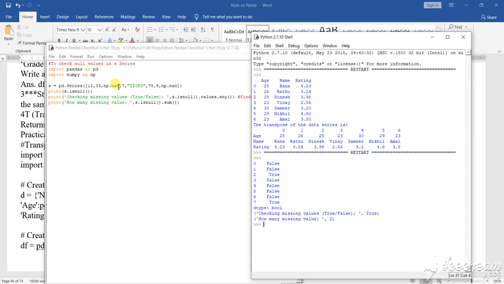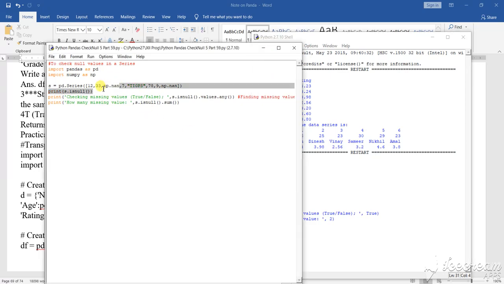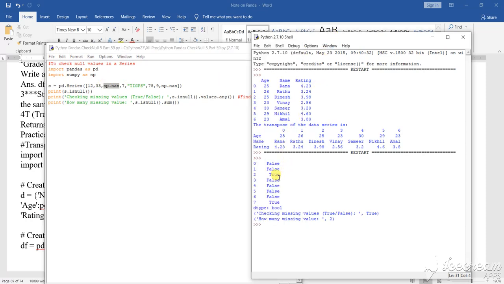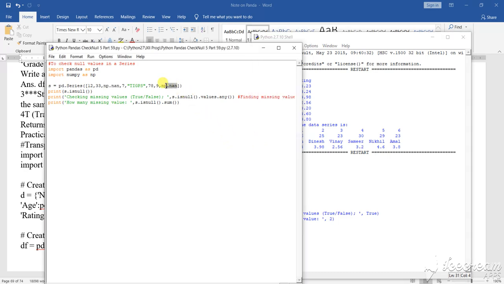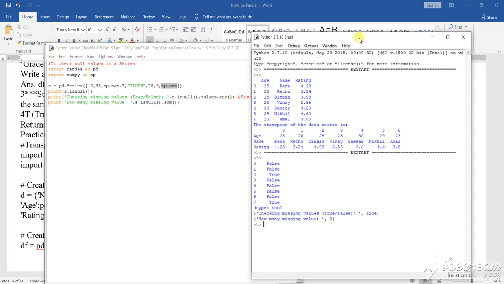Third place, you see in this third place there is no value. So since in the third place no value is there, it is saying true, yes, no value is there. Similarly here the value is there, false, here the value is there, false, here the value is there, false. And again in the last place I have given no value, np.nan, therefore there is true. So this is the first work. Next work, how many missing values are there, that has to be calculated. Check the missing value. Yes, true, missing value is there.